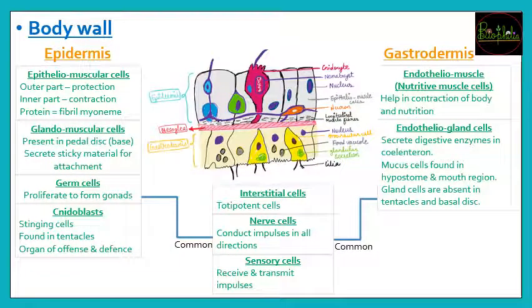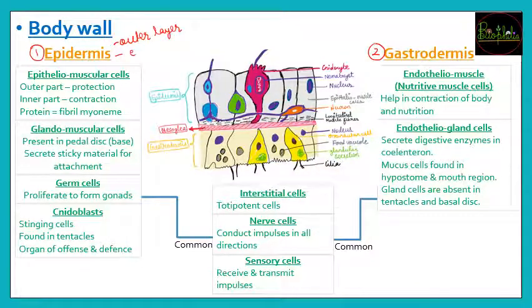Moving ahead with walls of the body. There are going to be two body walls: first the epidermis and the gastrodermis. The first layer is the epidermis, and the second layer is the gastrodermis. The epidermis is the outer formed body wall, and since it is the outer layer, which germ layer will it be formed from?